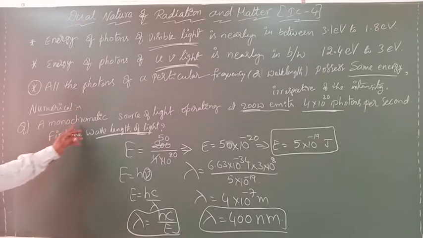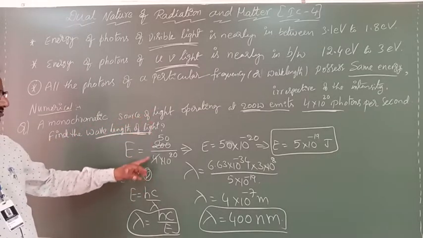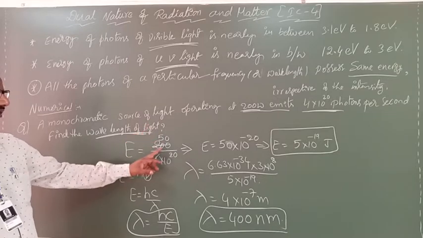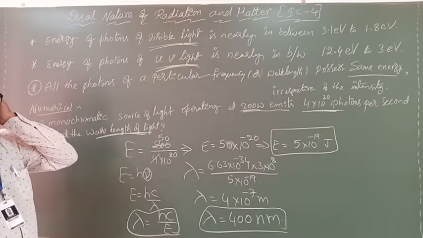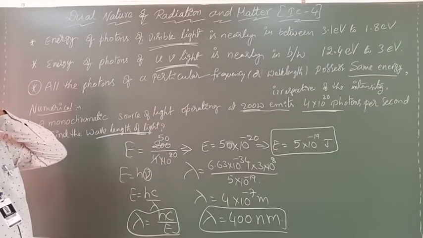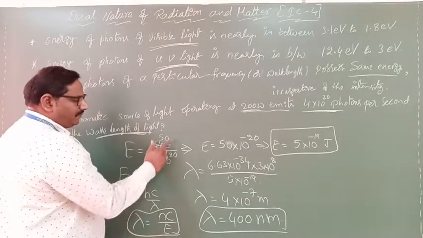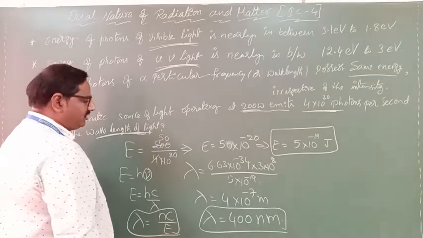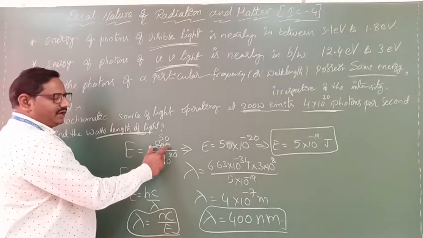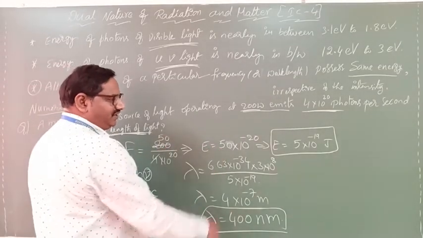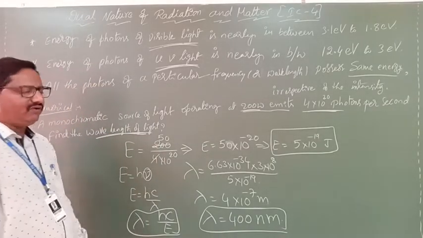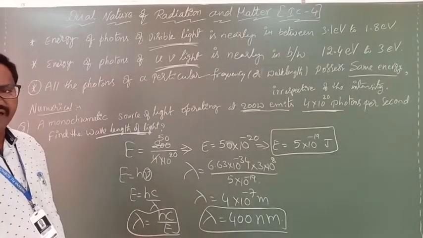In a monochromatic source of light operating at 200 watts, the number of photons per second is 4 into 10 power 20. So you can write 200 divided by 4 into 10 power 20. The 10 power 20 moves up and becomes 10 power minus 20, and 4 into 200 gets cancelled to 50. Now finally E equals 5 into 10 power minus 19 joule.